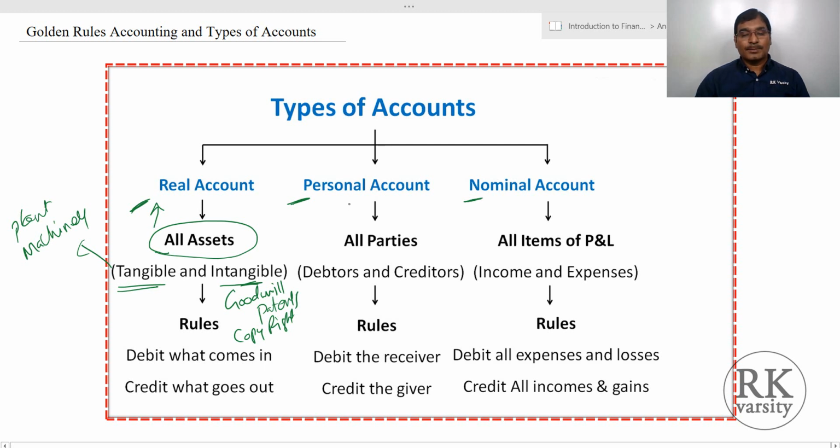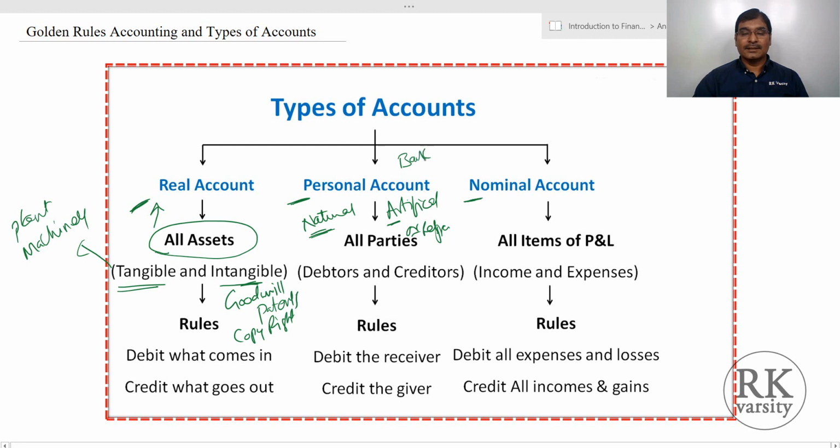When it comes to personal accounts, you have personal accounts of two types. One is a natural person and the second is an artificial person, or a representative person. A natural person means human beings. Artificial persons are those created by law, that is, business entities. Say, suppose banks.